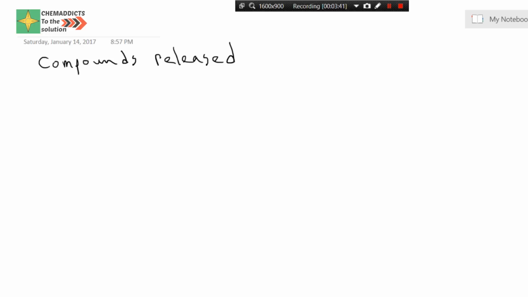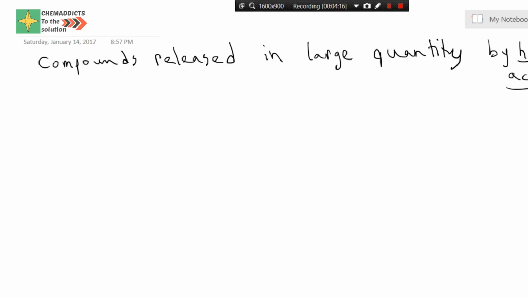Compounds released in large quantity by anthropogenic, let's not write the actual word, let's write human activity instead. It's really hard to spell this word. So let's just write human activity.